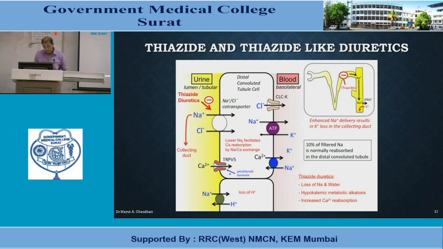So basically thiazide-like diuretic causes loss of sodium and water in urine. Because of loss of potassium ion, there is hypokalemic metabolic alkalosis, and here sodium ions are exchanged along with calcium, so there will be increased calcium reabsorption because of sodium loss, so there will be hypercalcemia.